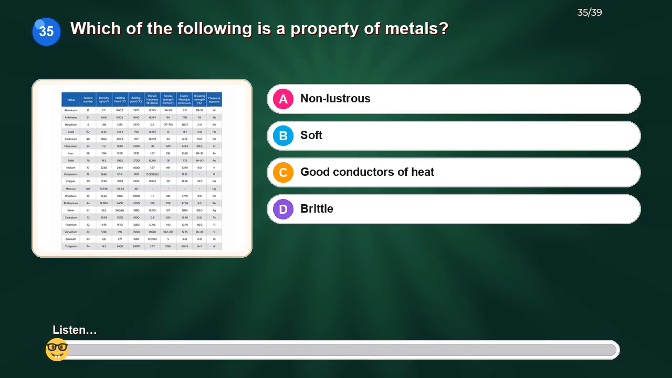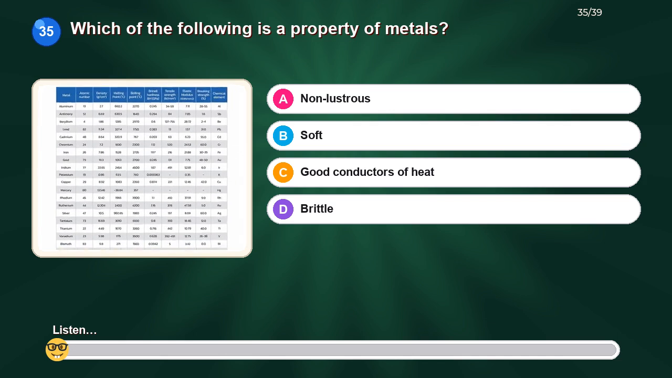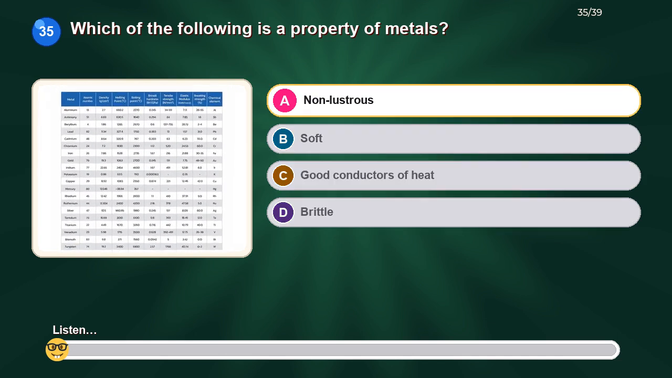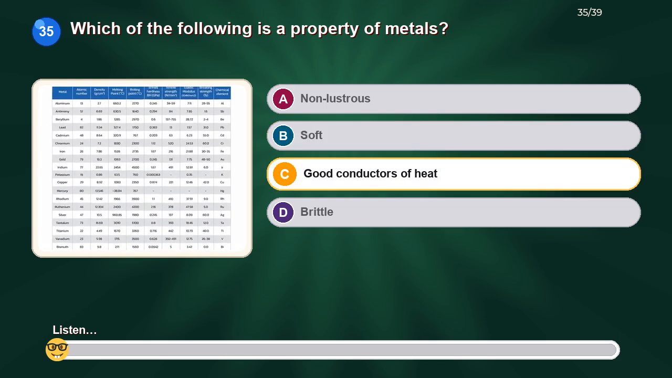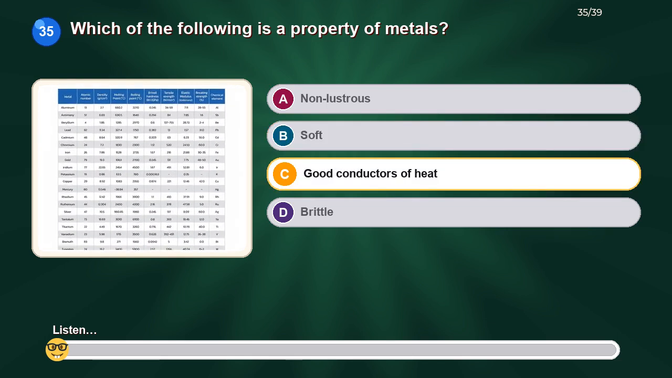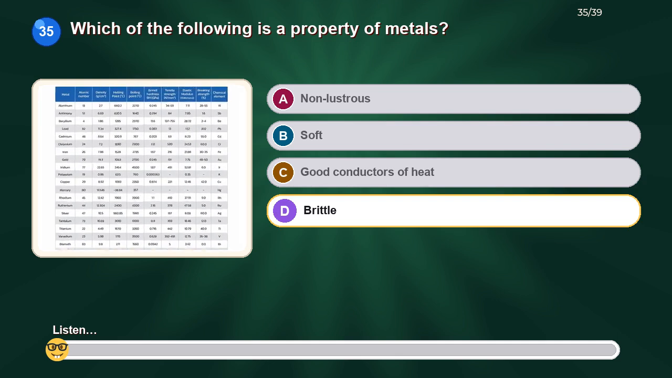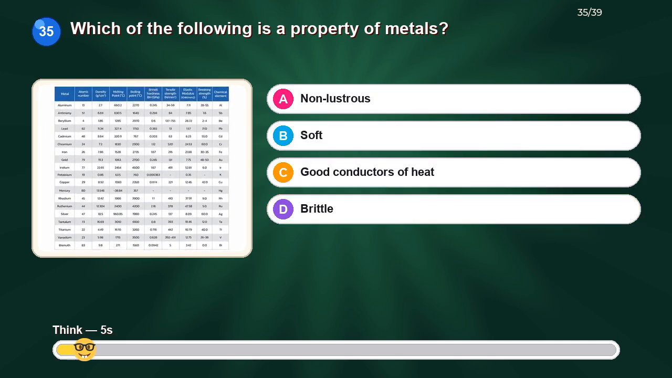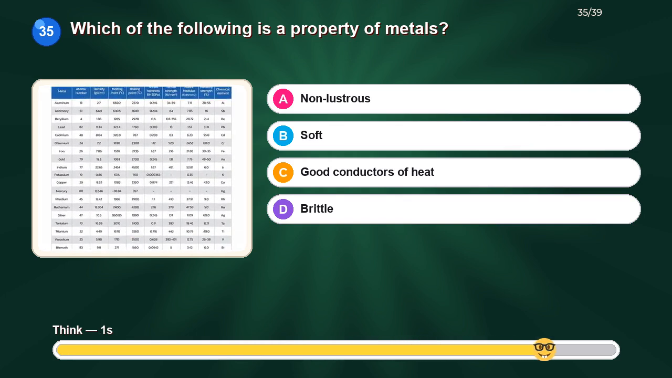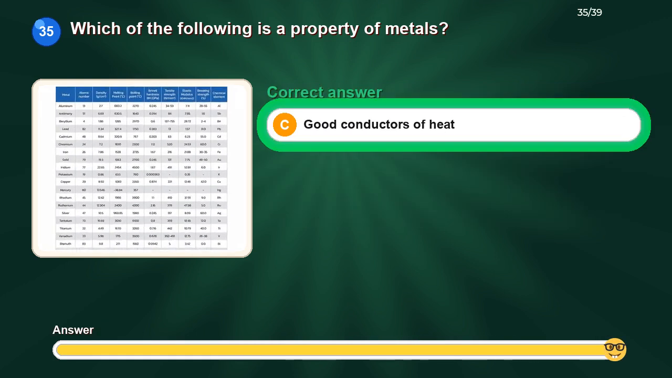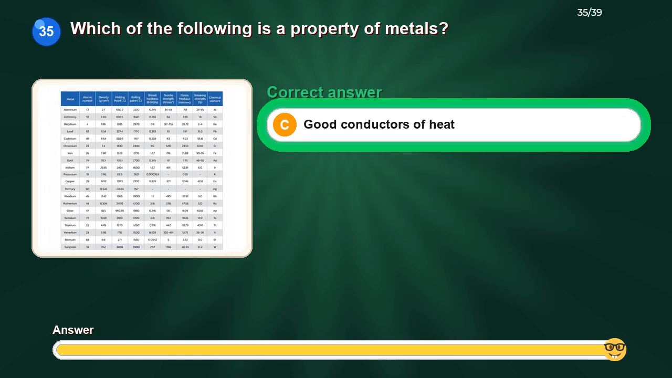Which of the following is a property of metals? Option A, non-lustrous. Option B, soft. Option C, good conductors of heat. Option D, brittle. The correct answer is good conductors of heat.